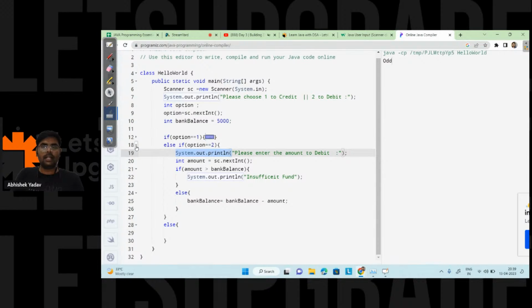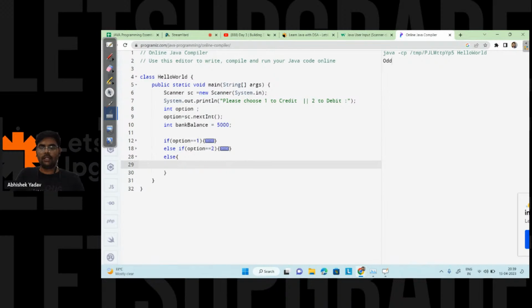So now I have handled the if part, that is option 1. I have handled option 2. Now I have to handle option 3, that is here I will write invalid input, right? Like this one.